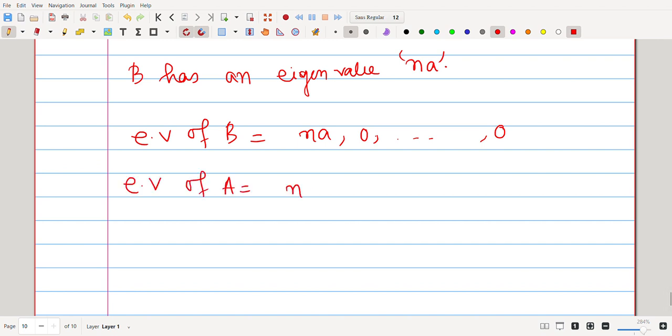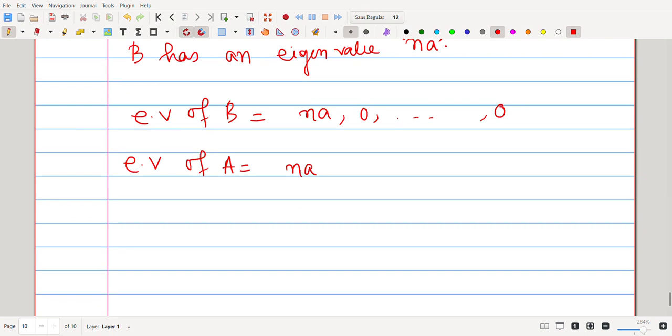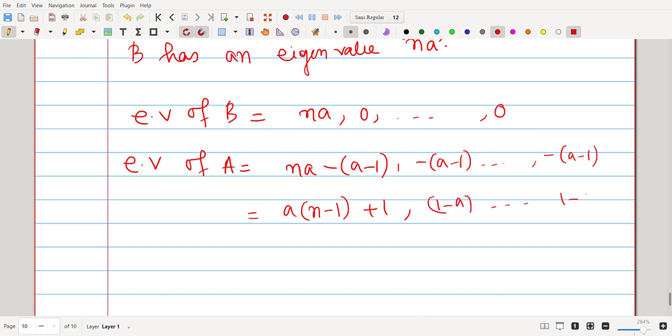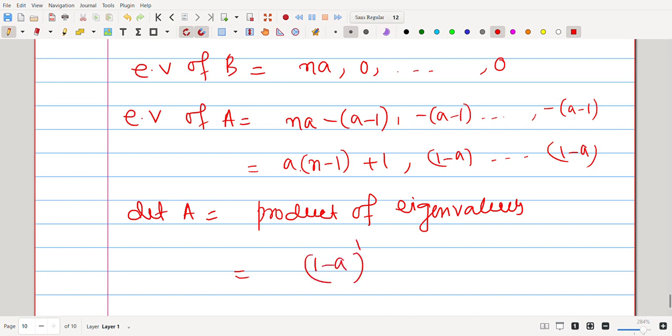That means the eigenvalues of A are na minus (a minus 1), and minus (a minus 1), which is 1 minus a, repeated. So the determinant, the product of eigenvalues, is (1 minus a) to the power n minus 1 times (1 plus (n minus 1)a).